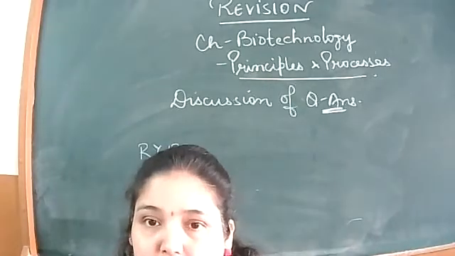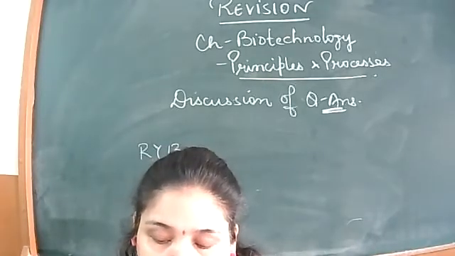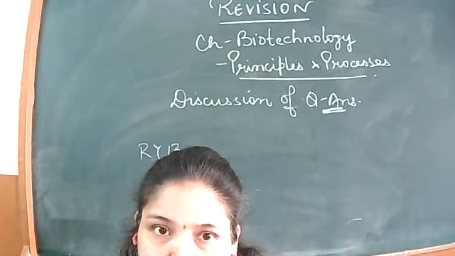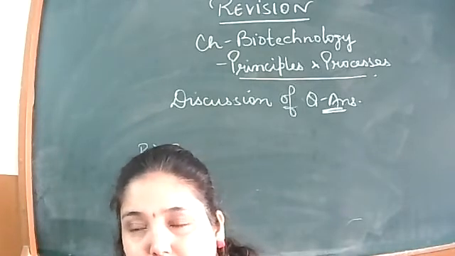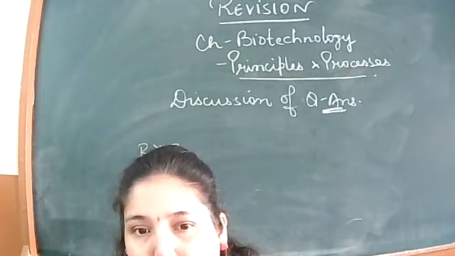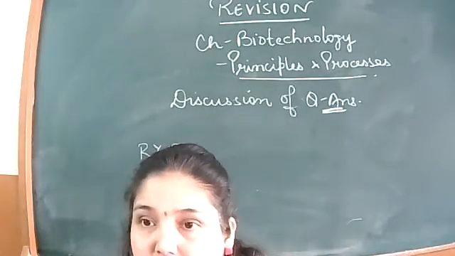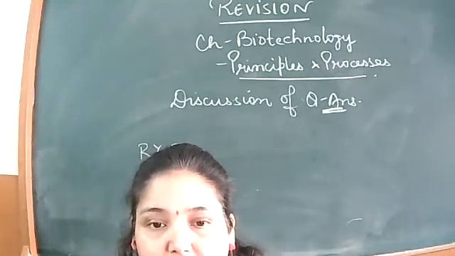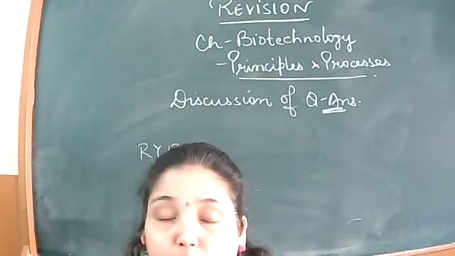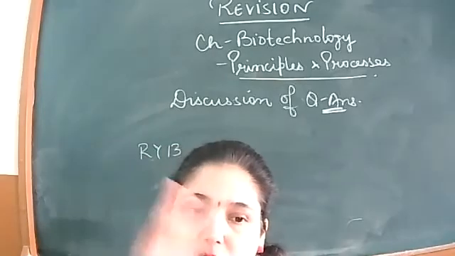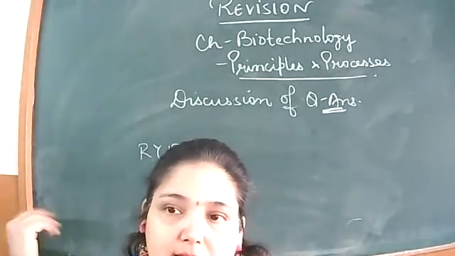Which technique and instrument will you use? We have studied micro injection. No, that is to inject. Micro injection is to inject the rDNA into the plant cell. We are to isolate out. हमने DNA निकालना है plant cell से बाहर.